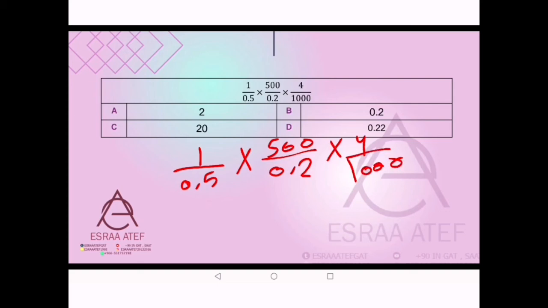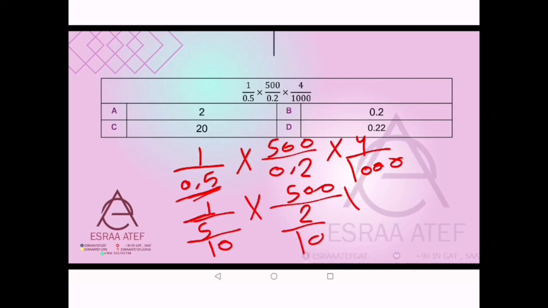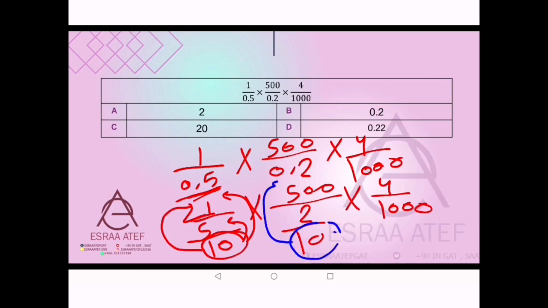How can we solve it? 0.4 is the denominator, and if we convert it into a fraction, it will be 5 over 10. The same with 500, and if we convert 0.2 to a fraction, it will be 2 over 10. If the denominator of the denominator becomes the numerator, we take 10 and put it up, and here the same, we take 10 and put it up.